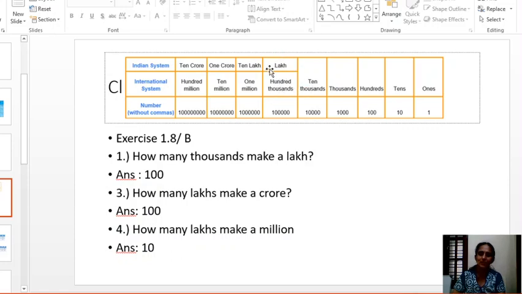Here is 1 lakh, right? Here is 10,000, and it is 10 times more than 10,000. 10 into 10,000, how much? 100,000 it is. 100 thousands make a lakh.